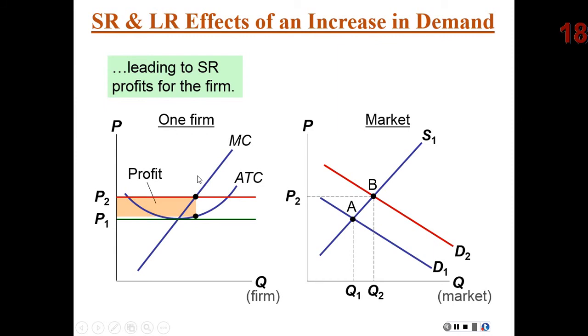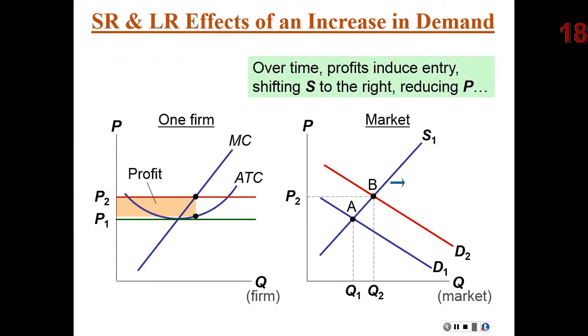But remember, profits attract entry. And remember, in a competitive market, there's really no barriers to entry. If I'm growing soybeans and I want to switch over to growing corn next season, there's really nothing major that's going to stop me, everything else equal. So we would anticipate if these corn farmers are making a tremendous profit, that would attract other farmers to growing corn, probably by next season, if not earlier. Now, what would that do to our market, though? As firms entered the market, that would increase our supply curve.